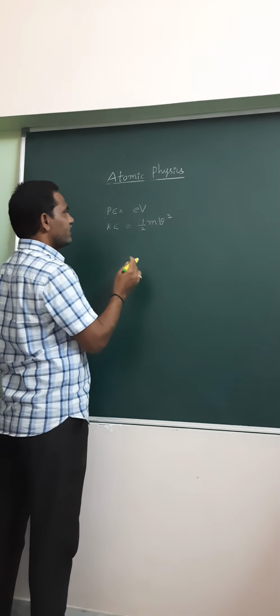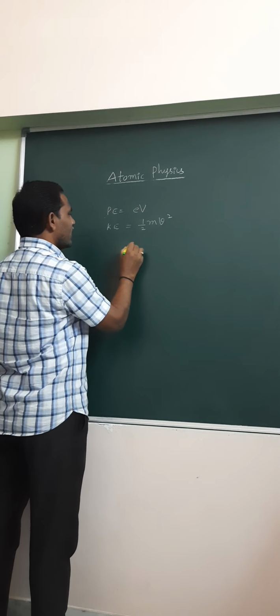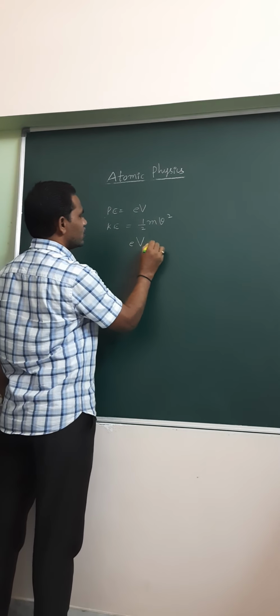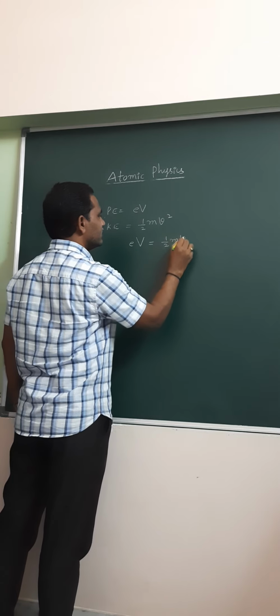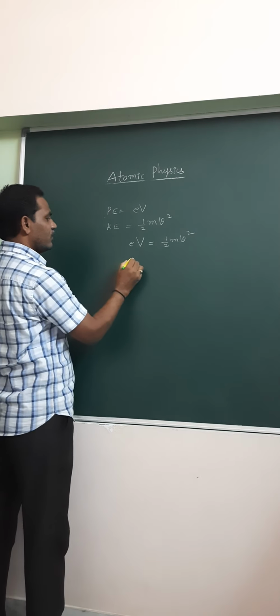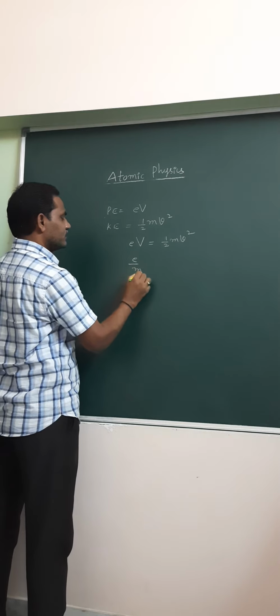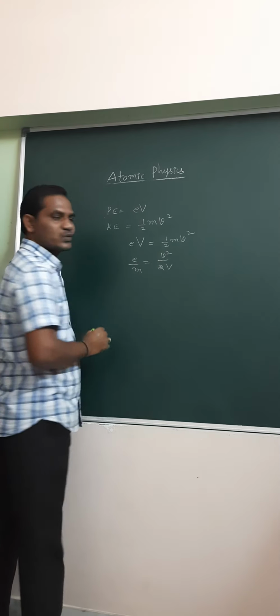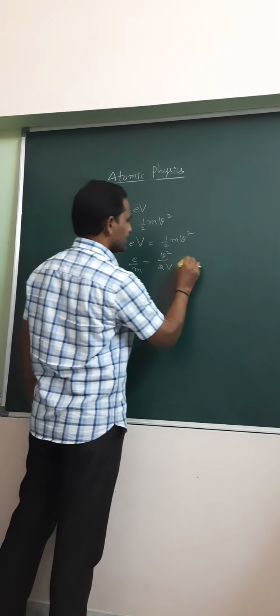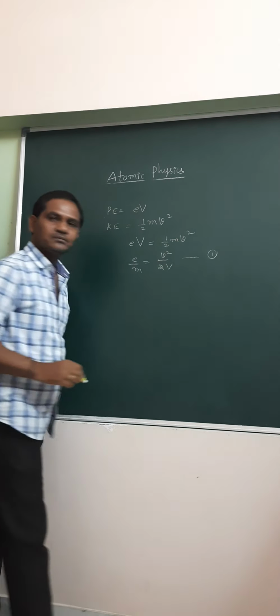According to conservation of energy, potential energy at cathode should be equal to kinetic energy at the anode. From this we write e by m is equal to v square by 2V. Say this is equation 1.